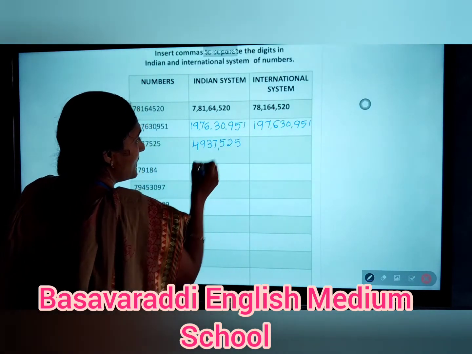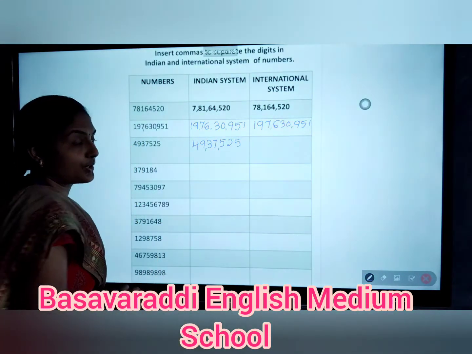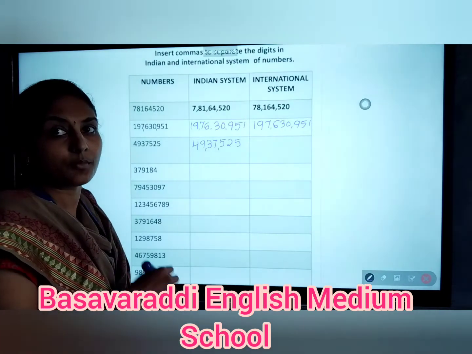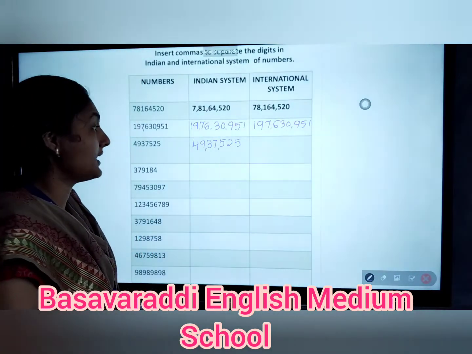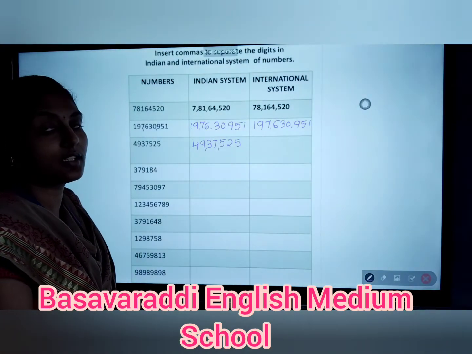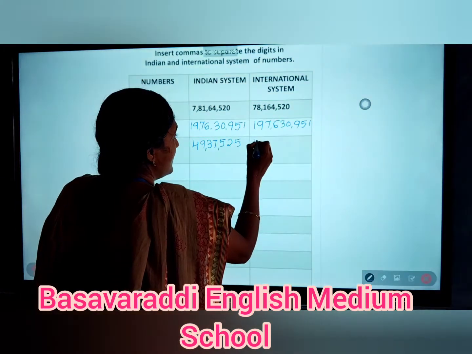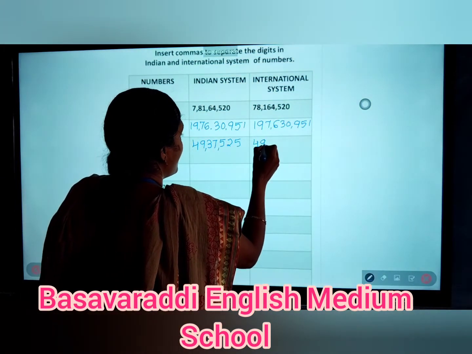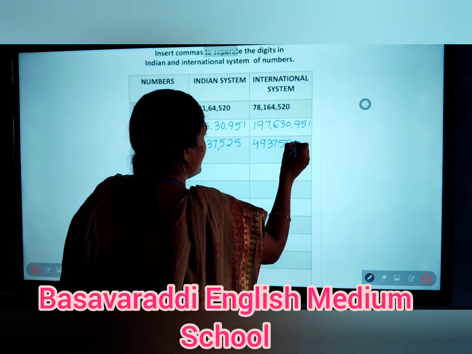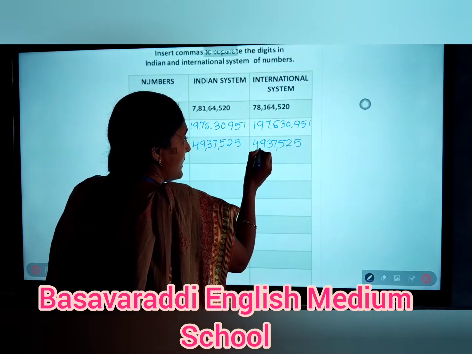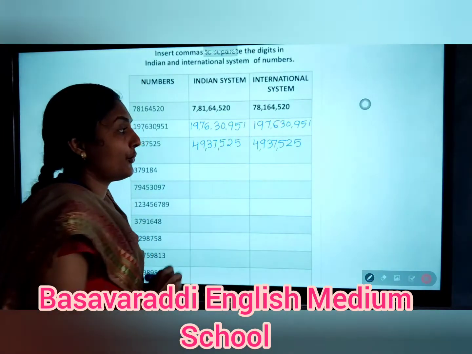So after 100 place, after 10,000 place, next these 49, that number comes under the lakhs period. So how to read that one? 49 lakhs 37,525. So write the same number in the international system: 4937525. It means after 100 place, after 100,000 place.